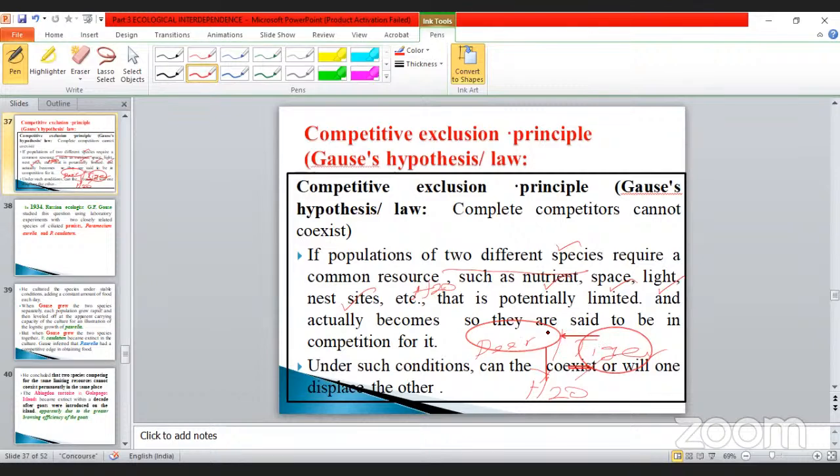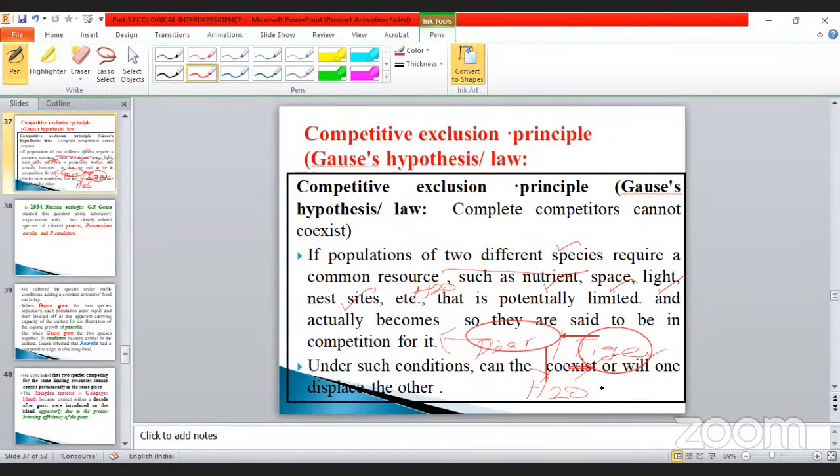Can they coexist, or will one displace the other? It can completely send them out of particular locations. They can search for another one. So the only tiger will be what happened? They compete for the water, molecules, food, and so on. So sometimes it happens like this.